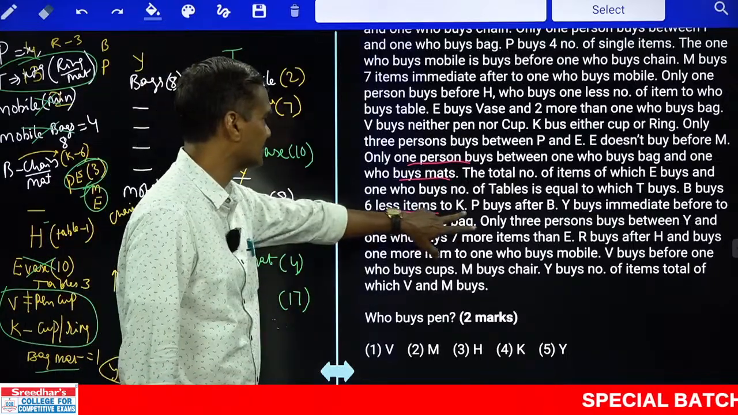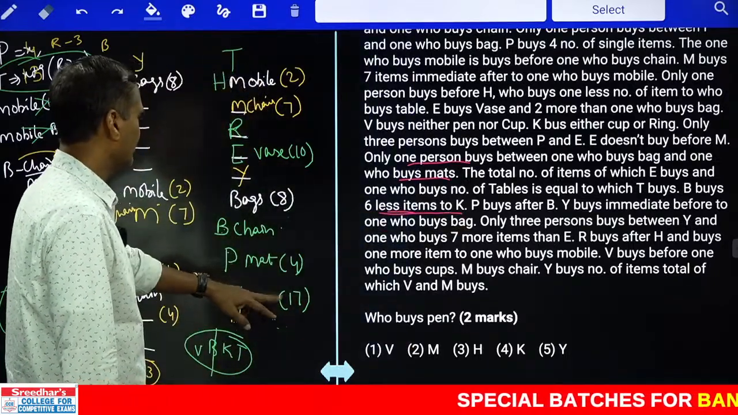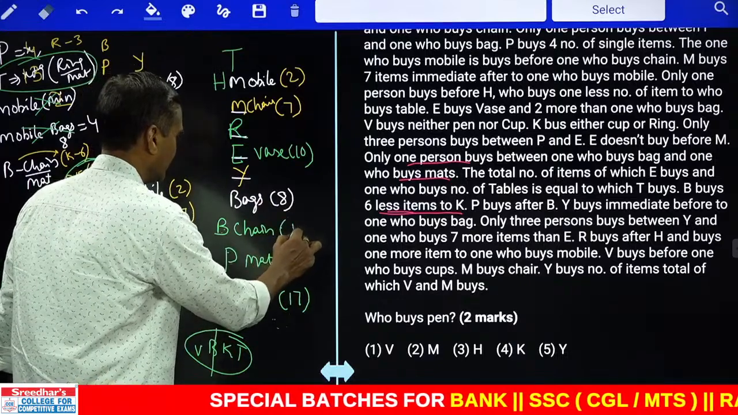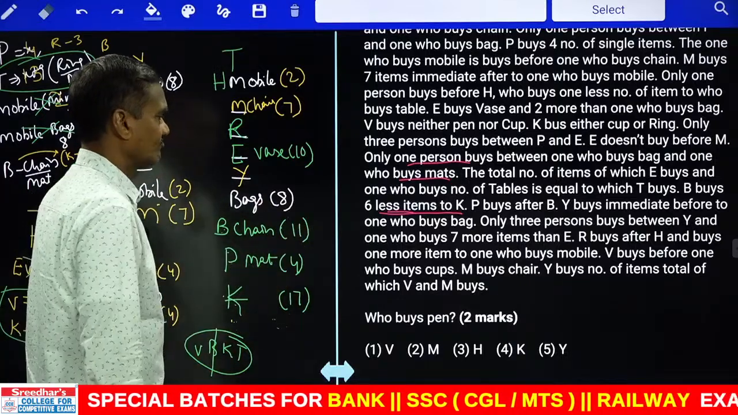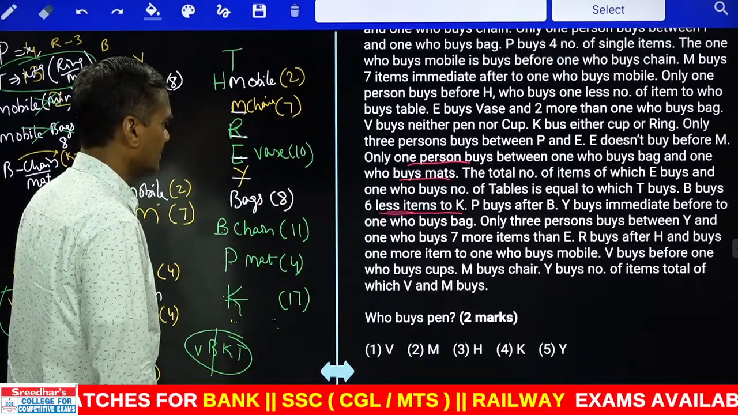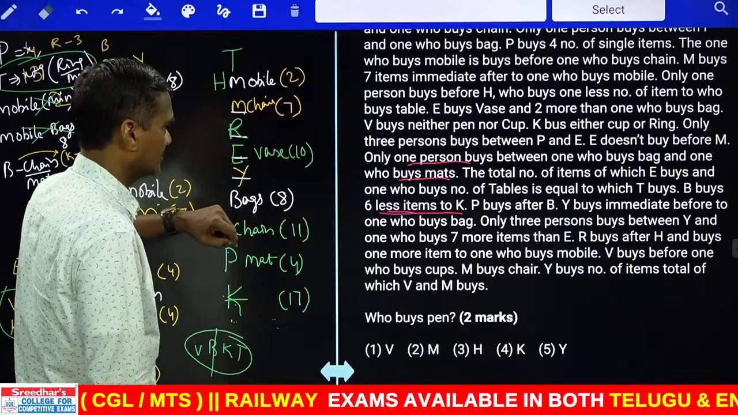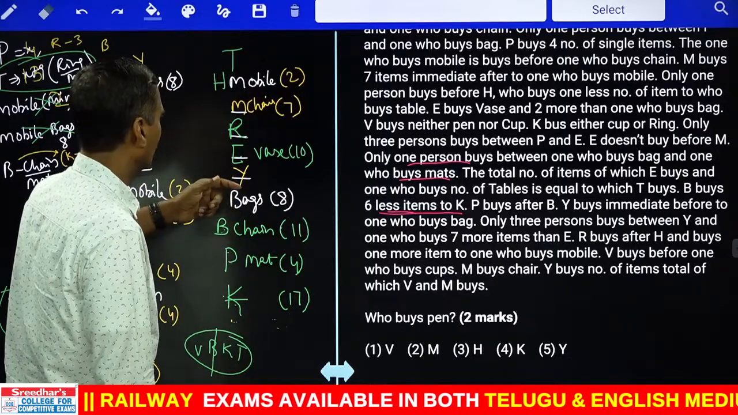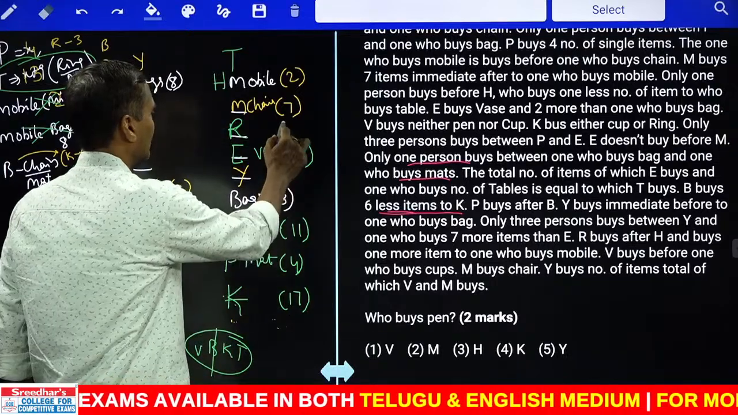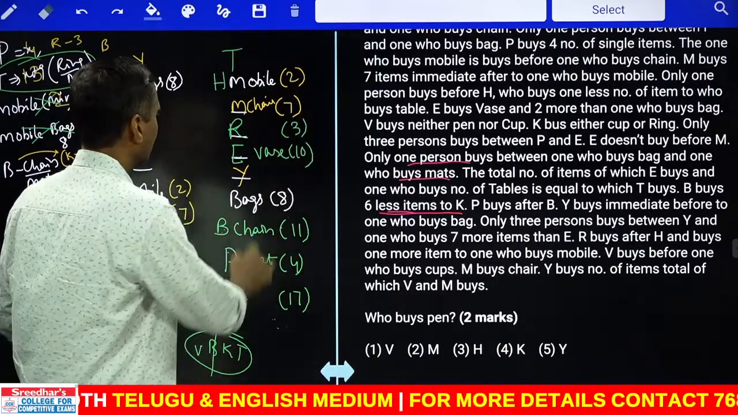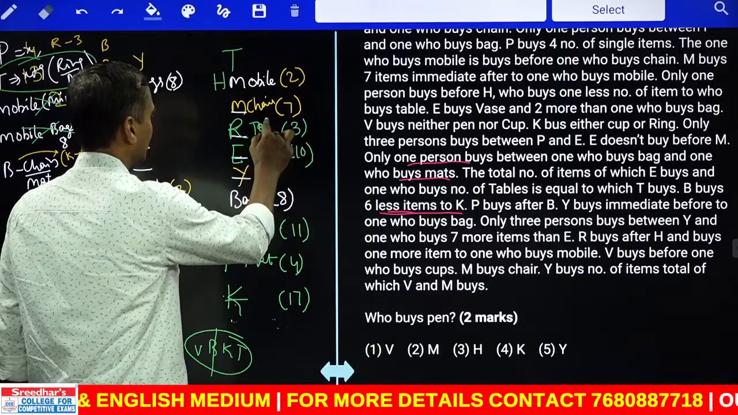B buys 6 lesser than K. K 17 kabatti B enta undali? 6 lesser than. And B must be 11. Now this B buys 11 items. And R buys after H and buys 1 more than the one who buys mobile. R is 1 more than the mobile kabatti R must be 3 items. R is 3. Ma 3 items manaki em vachindi cheppandi? Table. Table is 3 items.